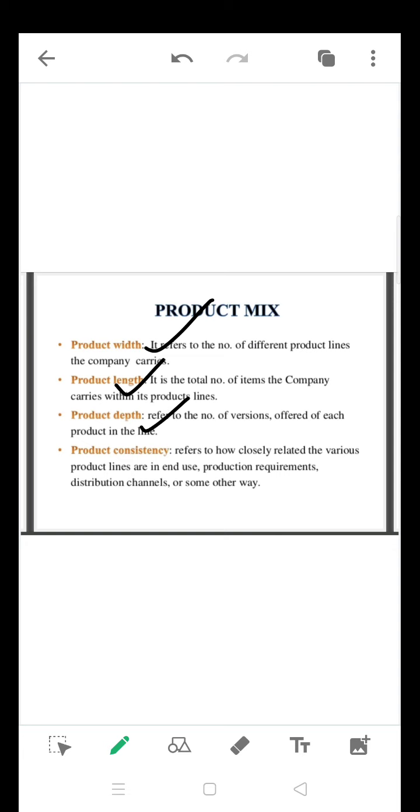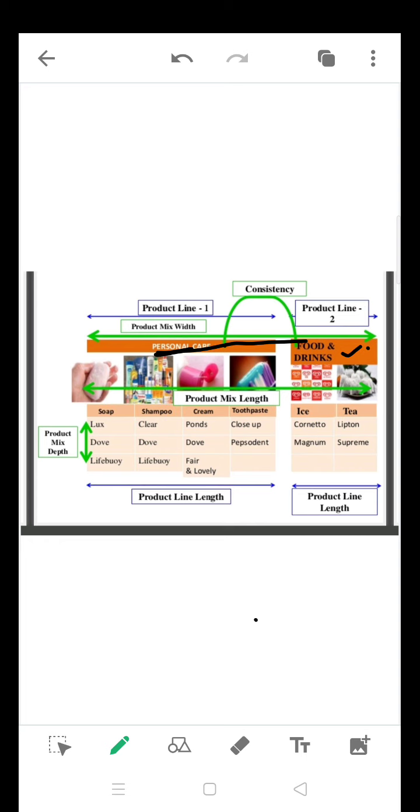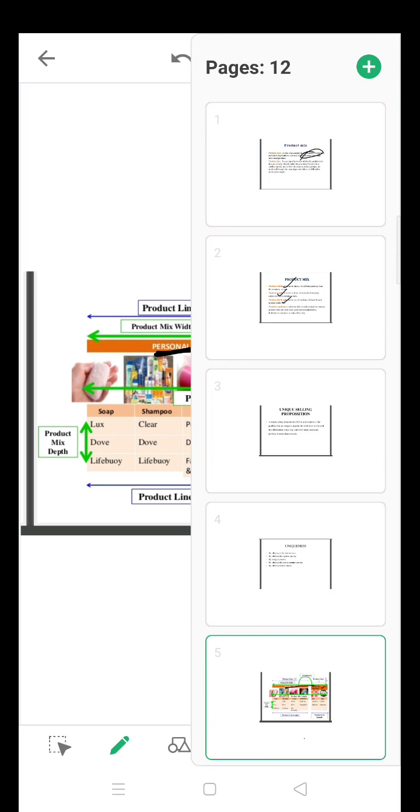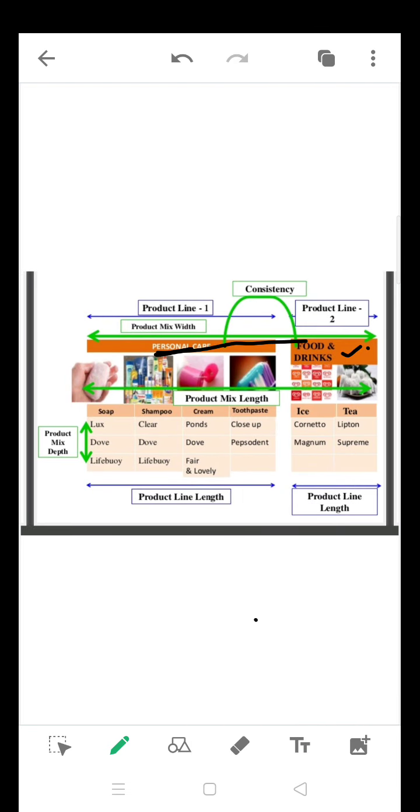Next is product depth. It refers to the number of versions offered of each product in the line. I'll show you what that number of versions in a product line is. Width we understood, and now we are talking about the depth of a product. Okay, so soap, how many types of soap do we have? We have Lux, Dove and Lifebuoy. This is the depth of a product line actually.